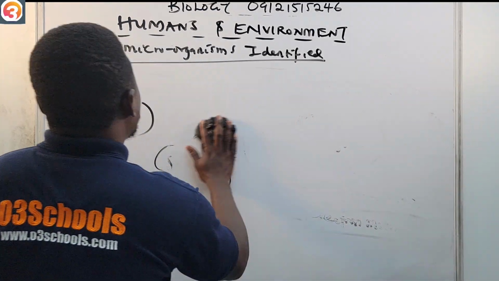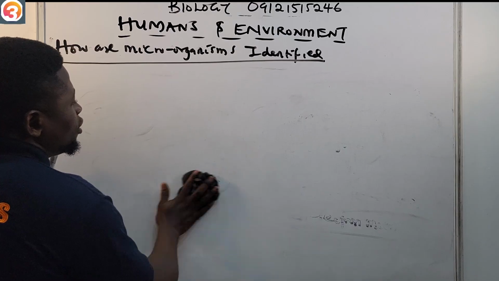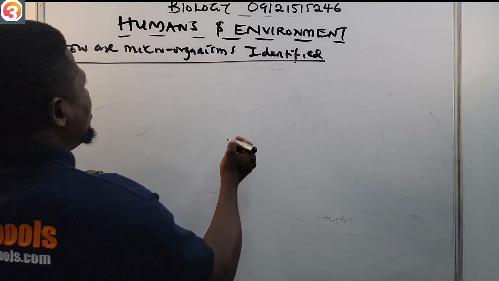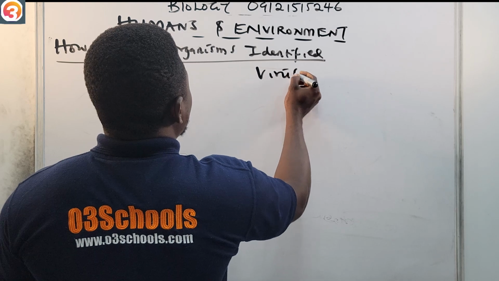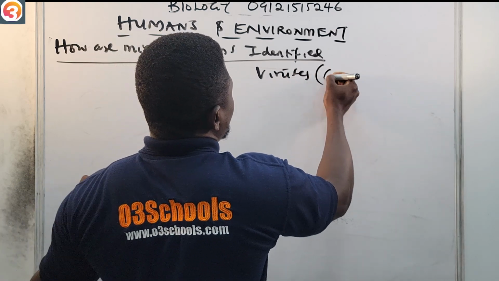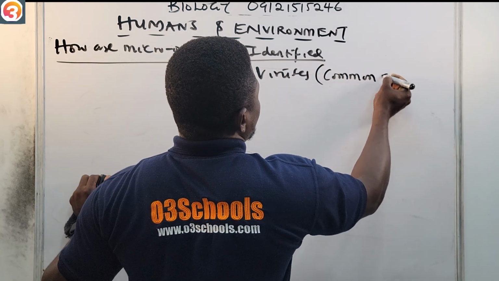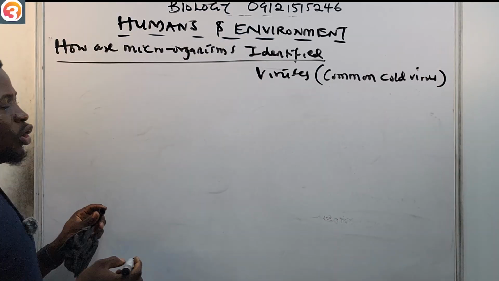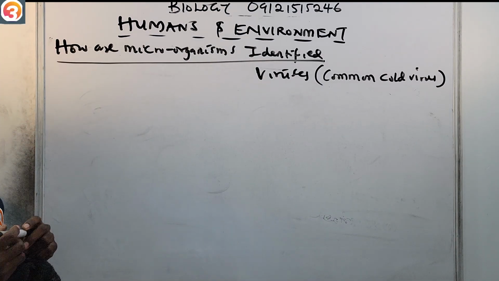Now, common microorganisms that are found in the air, number one, are viruses. An example is the common cold virus, a virus that is carried by air, by all those dust particles that are common in the air.